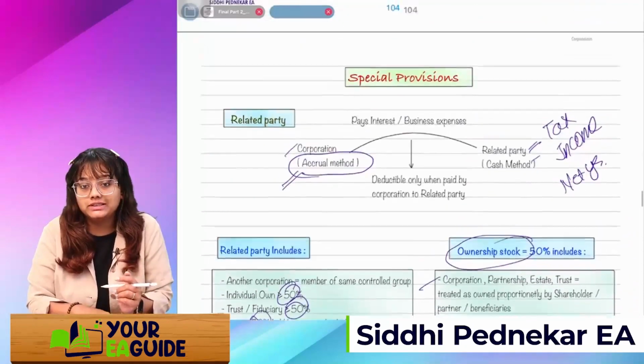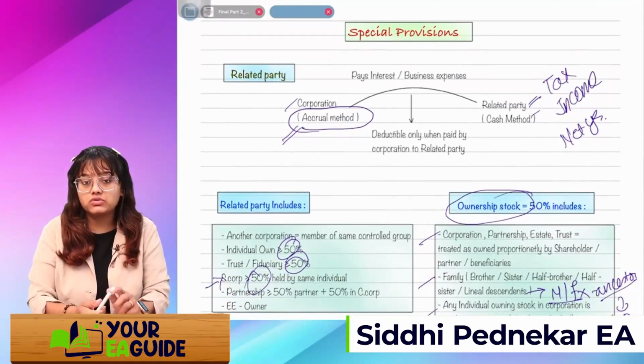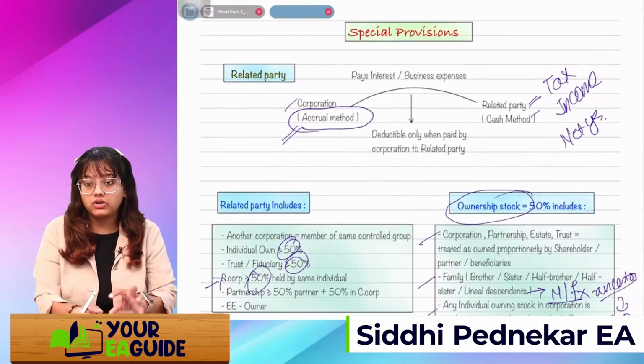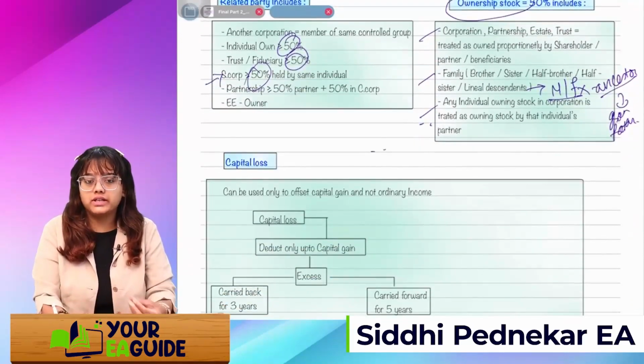Okay. So this was a simple definition of related party, and this is a simple provision. Whenever they are using a different method of accounting, accrual or cash, it will be allowed only on the cash basis. Means as and when actually it is paid, not as and when it is accrued.